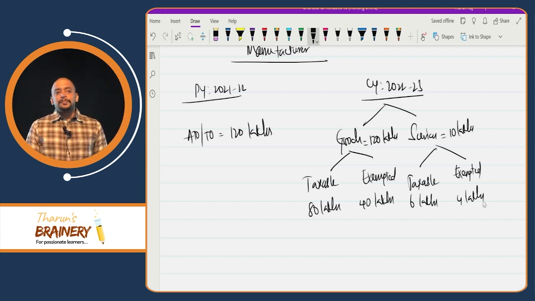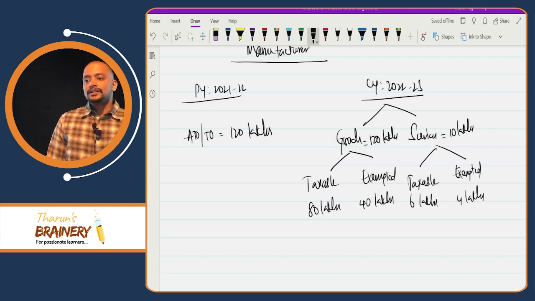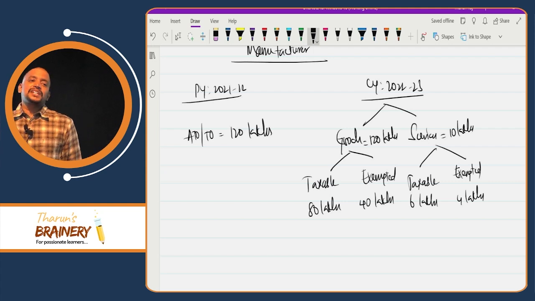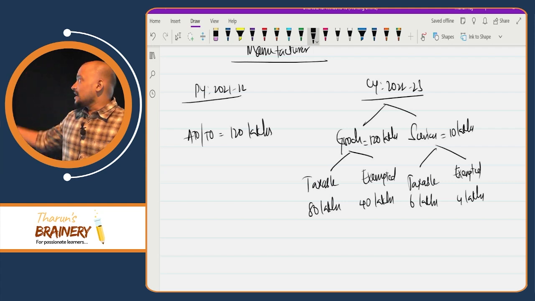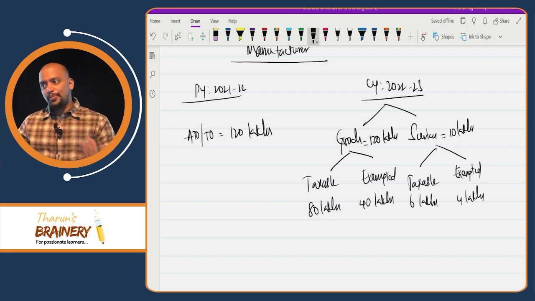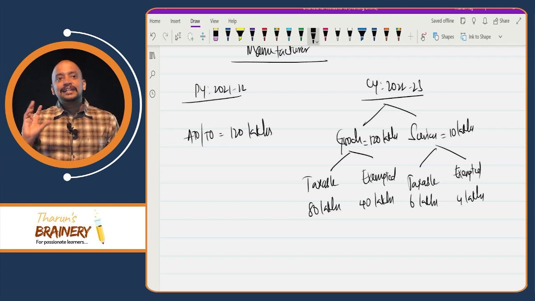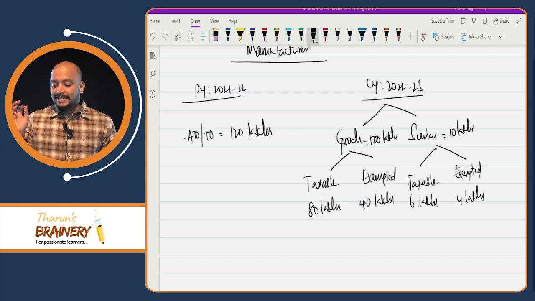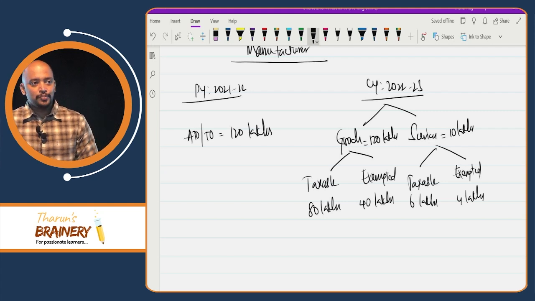What is the turnover during previous year? 120 lakhs into 10%, 12 lakhs. 12 lakhs or 5 lakhs, whichever is higher. So current year they provided services within 12 lakhs. So they will be in composition scheme only. Just we need to take the rates and multiply on the turnover and tell me what is the GST payable under composition scheme.